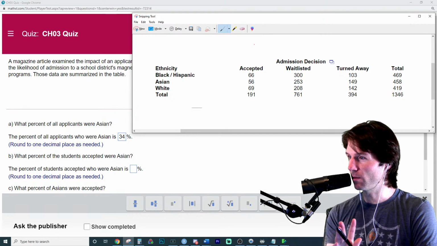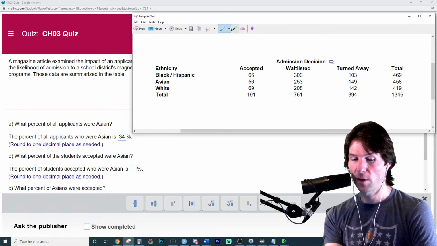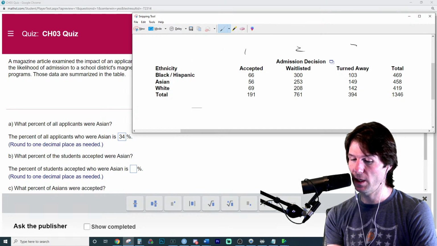Is that a two? And don't ignore these numbers for a moment. Is that a two variable conversation or a one variable conversation? What % of the accepted students were Asian?